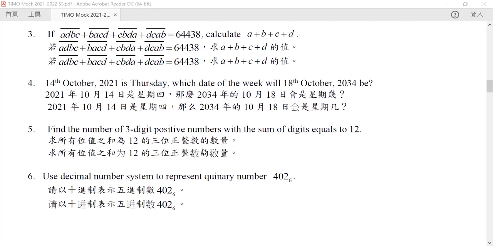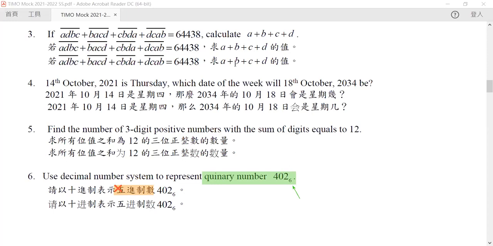Okay, so in here we have a coordinate number. In here we see that the subscript is a 6, which is very strange because the Chinese translation says that this is a 5. This is a number of base 5, but that is not true, because this is clearly a number of base 6. So what do you mean by a number of base 6?